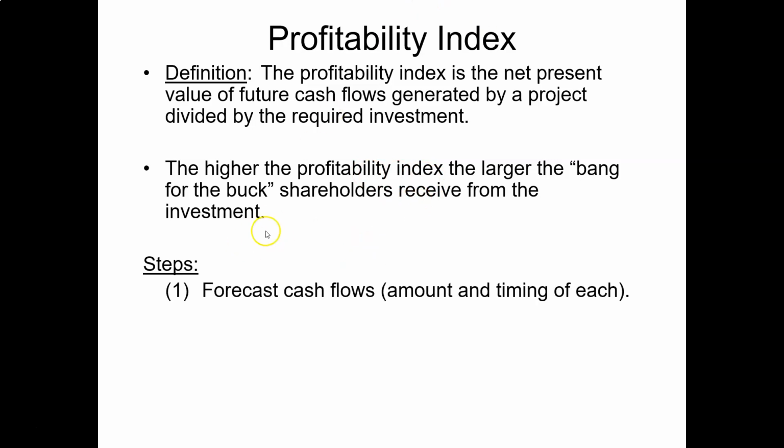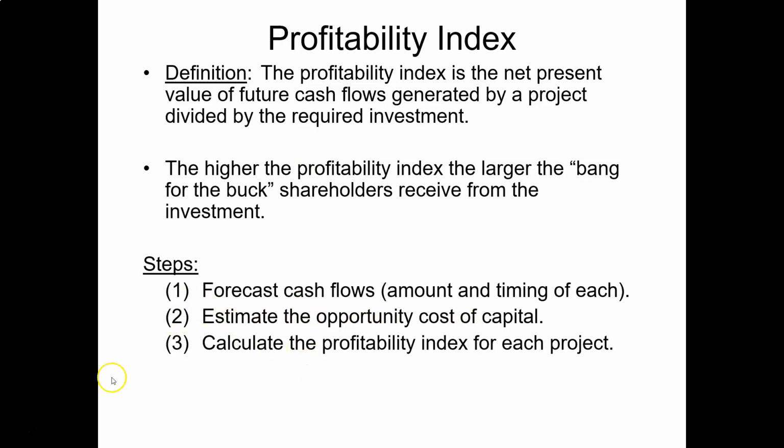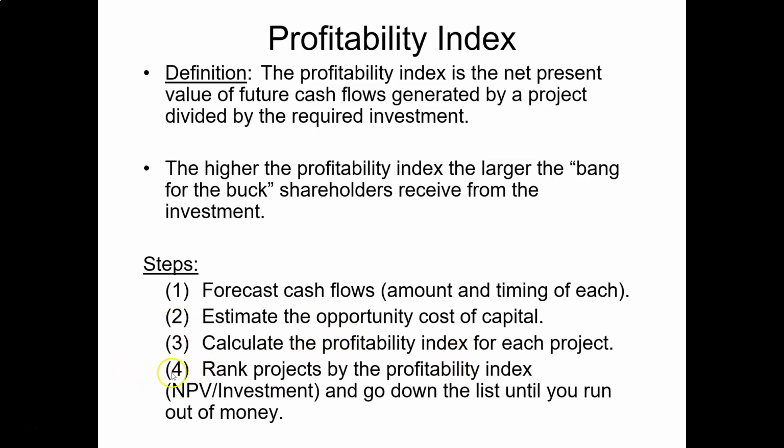The typical steps in using this profitability index are like this. First, the manager estimates the future cash flows of each investment project. Then the manager selects the opportunity cost of capital to calculate the net present value of each investment project. Then the manager calculates the profitability index for each project. Finally, the manager will rank the projects by the profitability index and pick the projects with a high profitability index until it runs out of money.